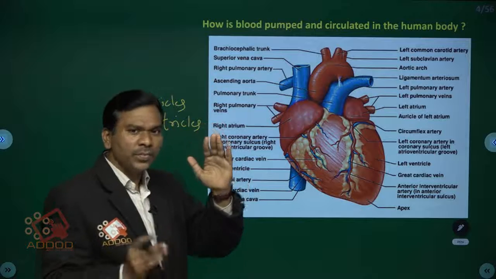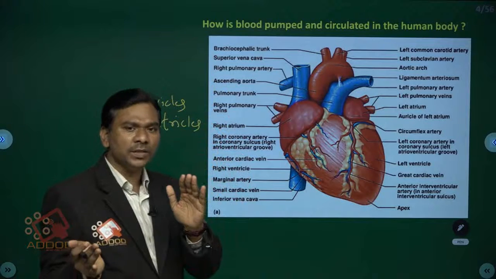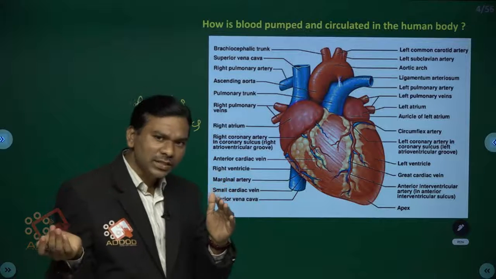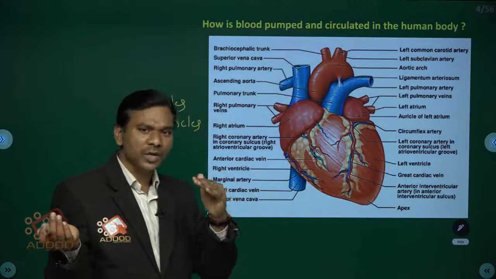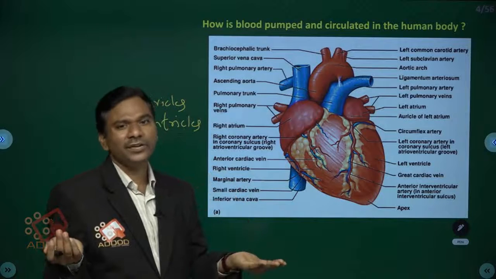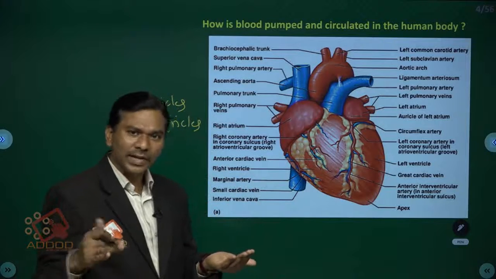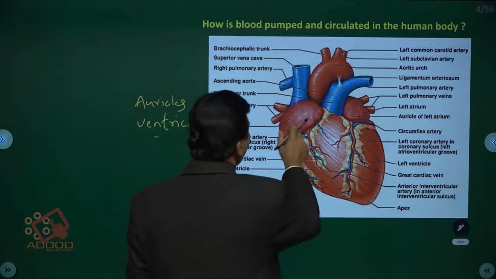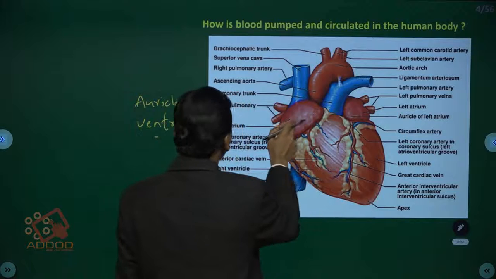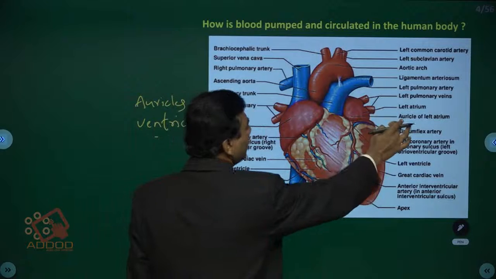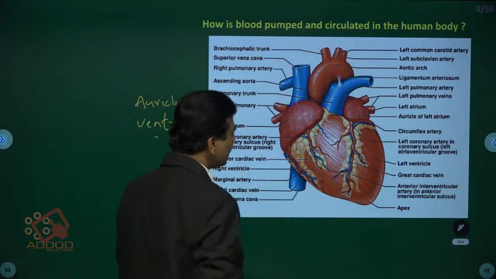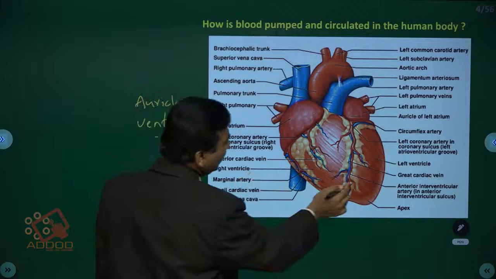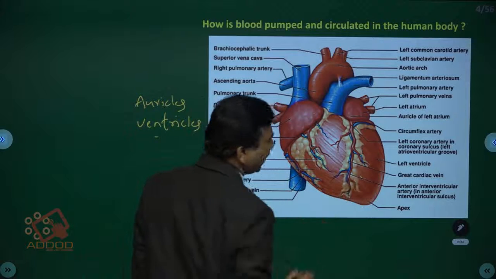Of the above 2 chambers, children, one is present on the right side, the other on the left side. The right one is called the right atrium. The left side auricle chamber is called the left atrium. At the same time, below also there are the right ventricle and left ventricle. Now observe, children. These are the auricles. This is the right atrium. This is the left atrium. These are the ventricles. This is the right ventricle. This is the left ventricle.